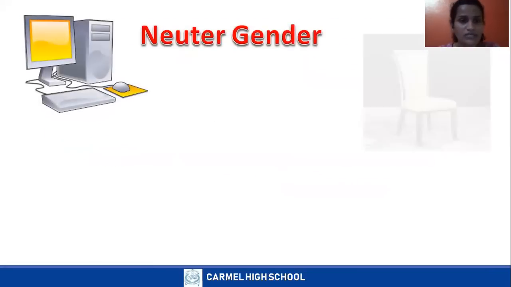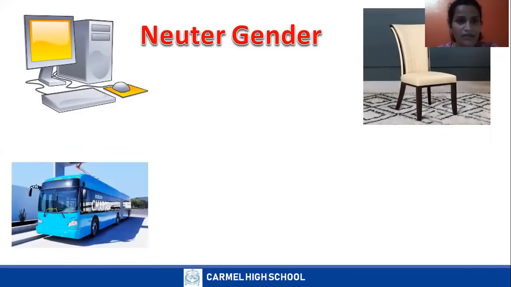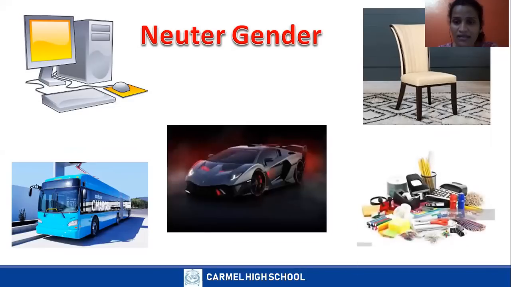Look at this neuter gender example. Computer, chair, bus, car, stationery. Do they have life? No, right? That's the reason they all come under the non-living things category. Fine.